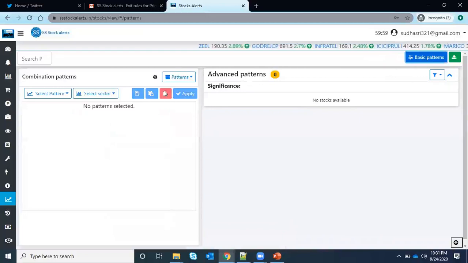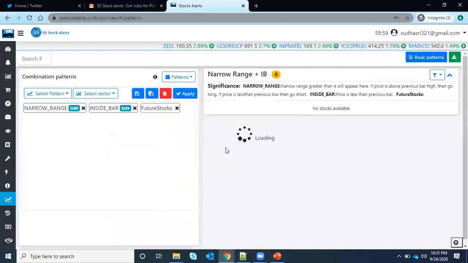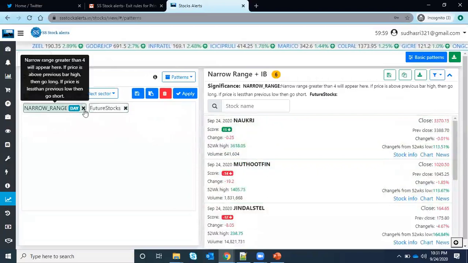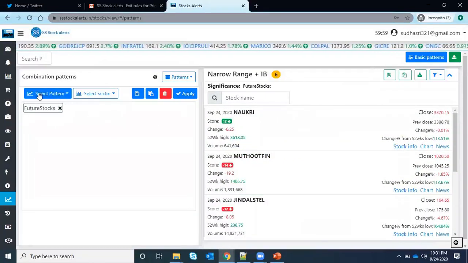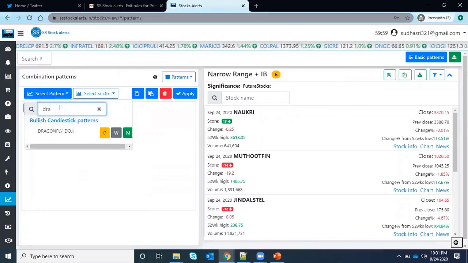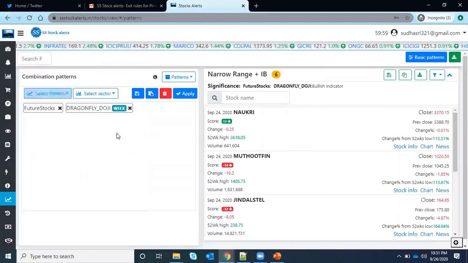I want to give an example for the narrow range. Here you can see the narrow range results, right? But I don't want narrow range. I want to find a dragonfly doji on a weekly basis. So just go here, select the pattern and type it here, dragonfly doji. Then you can click on weekly. So I want to get the dragonfly doji weekly and feature stocks.